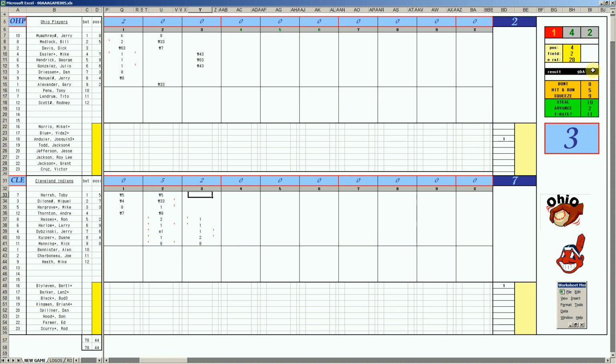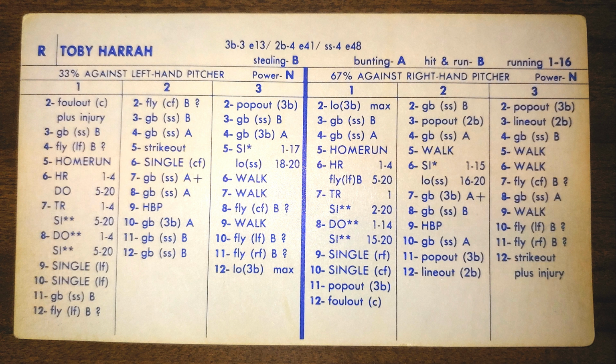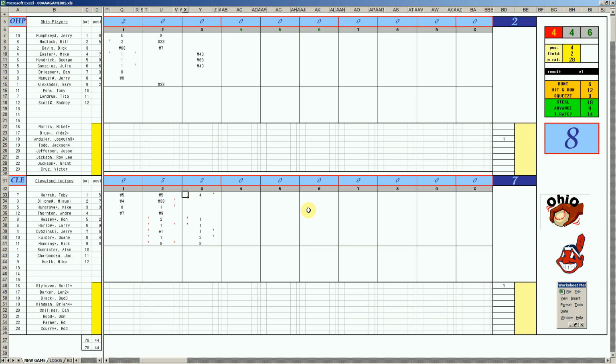Let's take a look at the Harrah card. Toby Harrah, 1982, one of his best years. 304, 25 dingers, 84 walks, a little on the light side. I like to see him draw 100 walks, but 84 we'll take. And 1-6, homer 1-4, fly ball. The rest, that's a 4-run swing or a 3-run swing. No sac fly. Just a 4-burger.